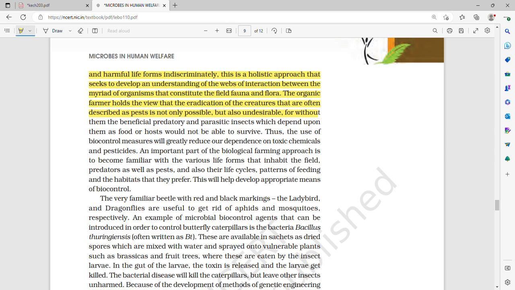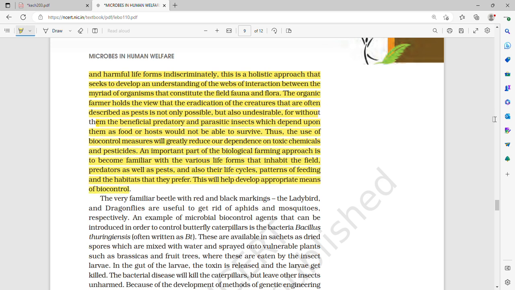The organic farmer holds that eradication of the creatures that are often described as pests is not only impossible but also undesirable, for without them the beneficial predatory and parasitic insects which depend upon them as food or host would not be able to survive.